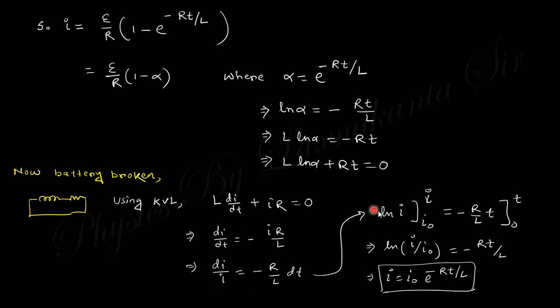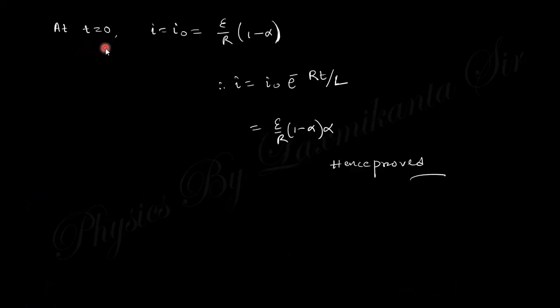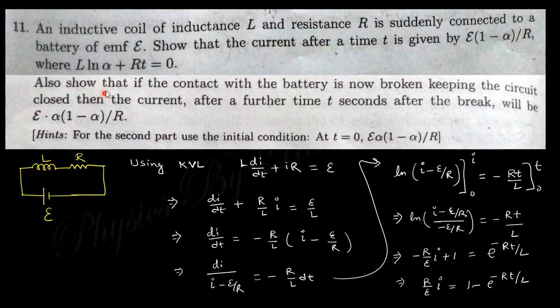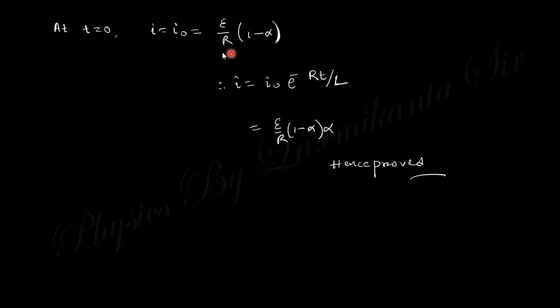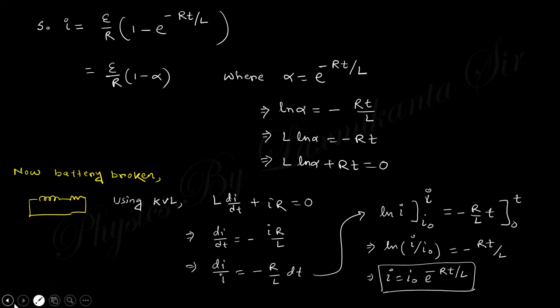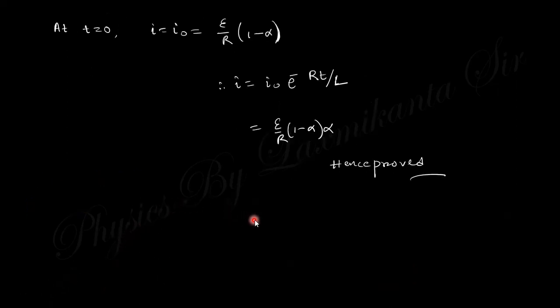Rearranging them, at t equals 0 the current will be the saturated current, and then it will decay. That's why at t equals 0 it is I0, and then I, and you will get the expression I equals I0 e to the power minus Rt by L. Now at t equals 0, I equals I0, the value obtained in the earlier condition. So putting the value of I0, the saturated current, in this expression, we finally get the current equal to this.